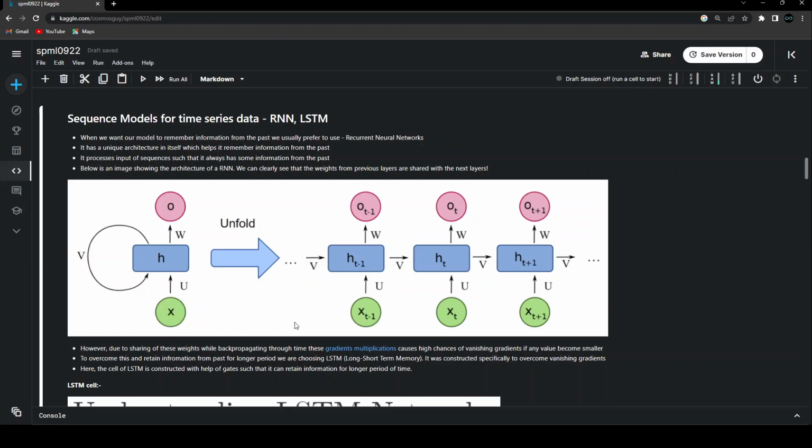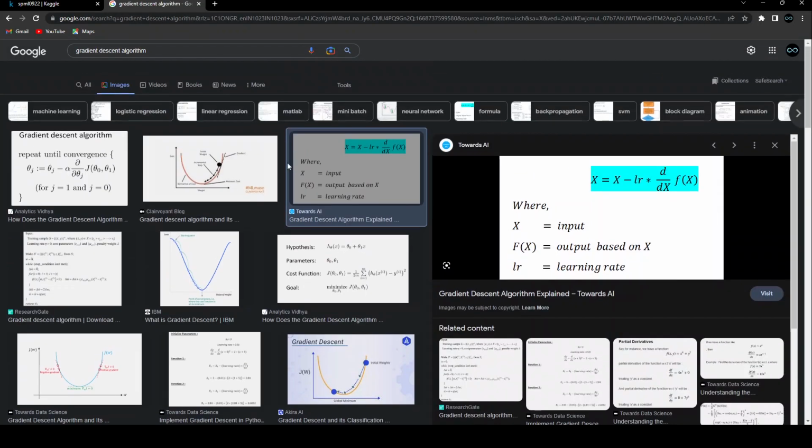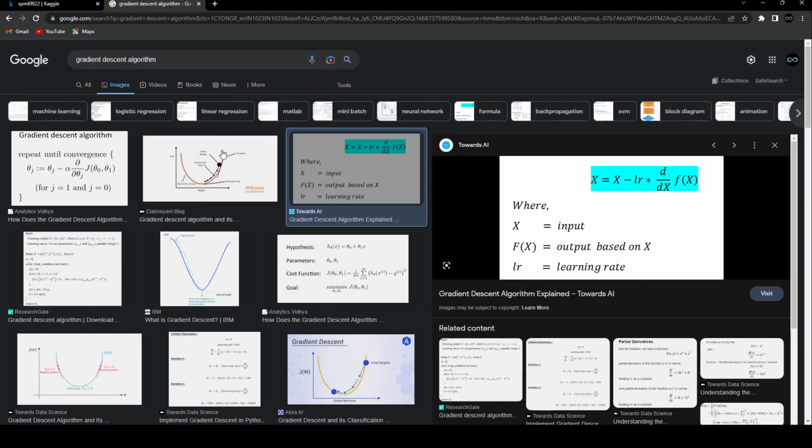For that, what I'll do is I'll just open a new tab, and over here I've already searched about what a gradient descent algorithm is. So over here, what happens is I'm trying to update my model parameter by using the previous value that I had in the previous epoch. Initially, I'll just have some kind of a guess value, and after each and every epoch, I'll just keep on using the previous values and update these new values of the parameter until the maximum value has been achieved. So when is the maximum value achieved? When the change in the loss with respect to that parameter is negligible.